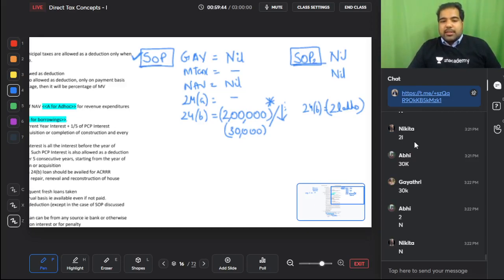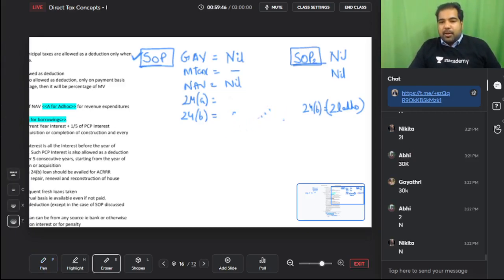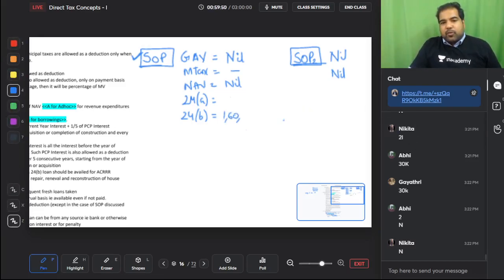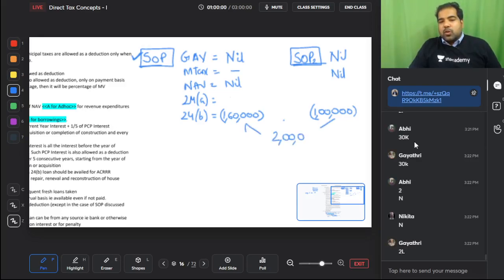I'm just giving random numbers. Let's say deduction is 1,60,000, first calculate normally, and this is 1 lakh. So will you take 2,60,000? No, sorry, it will be limited to 2 lakh rupees. So hence I say this SOP benefit is per person 2 lakhs.